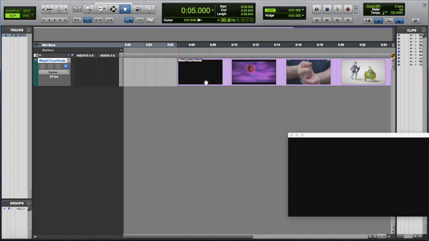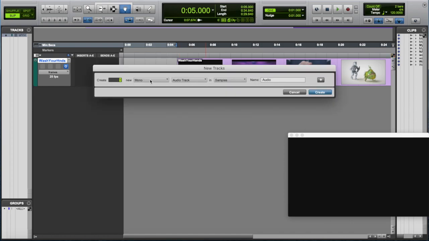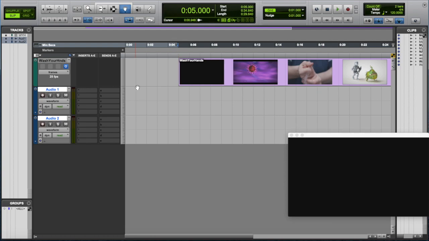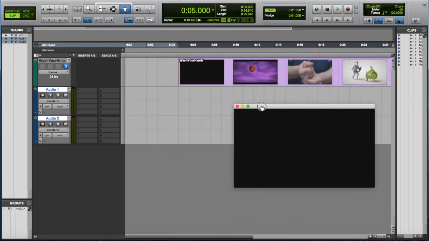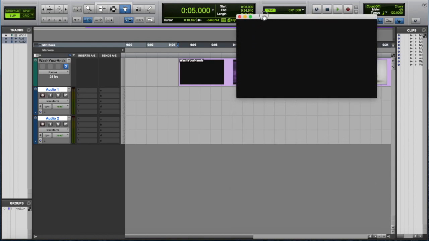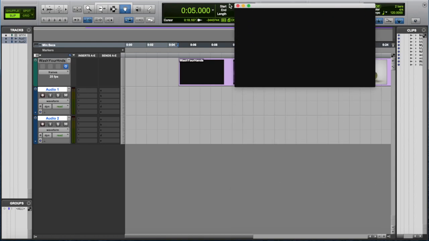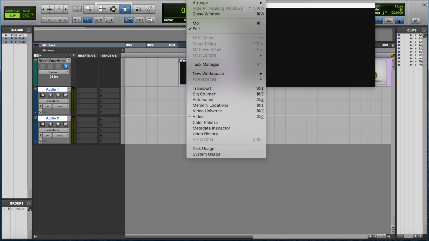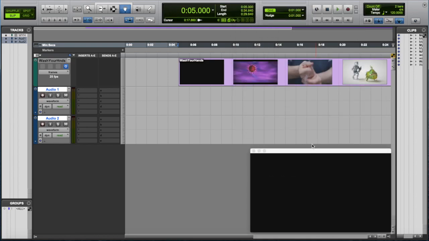All right, so now let's make some tracks. My particular samples are in stereo, so I will make stereo tracks, and I will make 2 of them for now. Also, with importing video, you're going to have this screen open. If this screen goes away and you want it back, go to Window and click on Video.